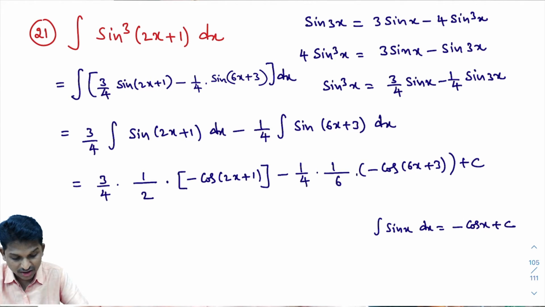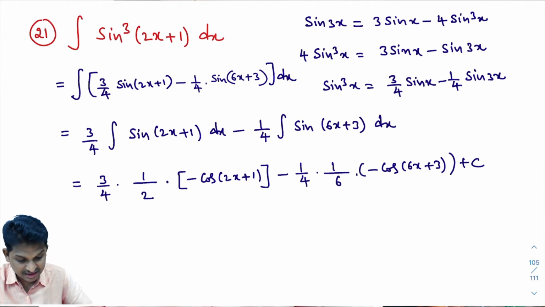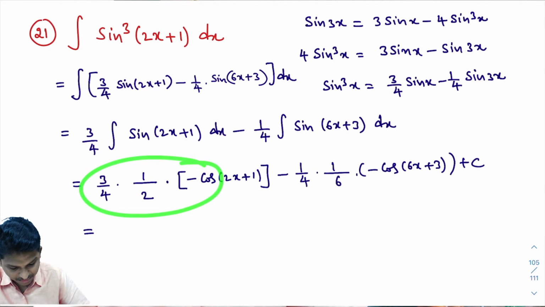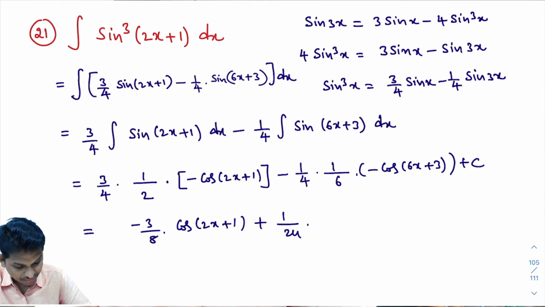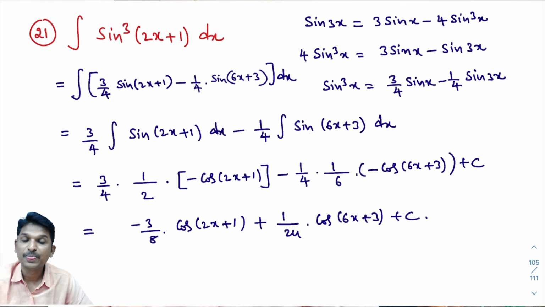Now what I need to do? I need to simplify this further. Let's see what you will get if I simplify. Multiply these two things, what you will get? Minus 3 by 8 into cos of 2x plus 1, minus of minus, look here, minus of minus plus 1 divided by 24 into cos of 6x plus 3 plus c. I hope you understand this problem, right? Now we'll move to the next problem.